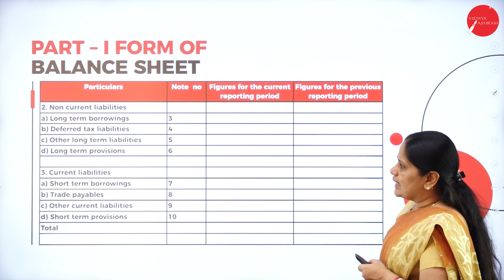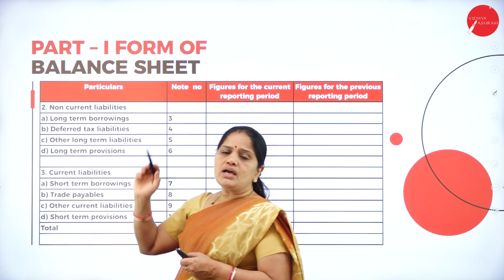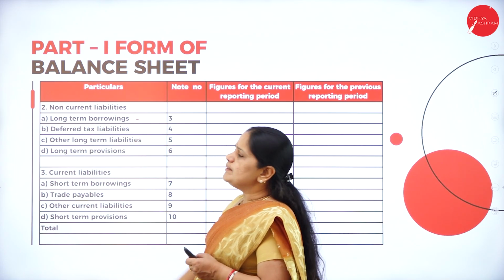Now, next one, under the next heading, we have the non-current liabilities. Non-current liabilities means, in other words, long-term borrowings.